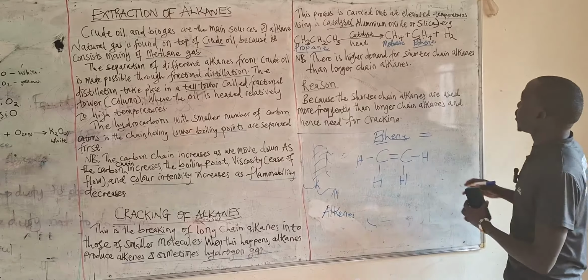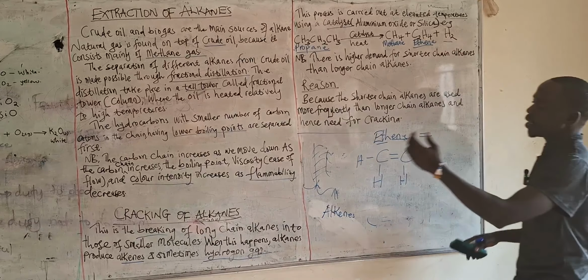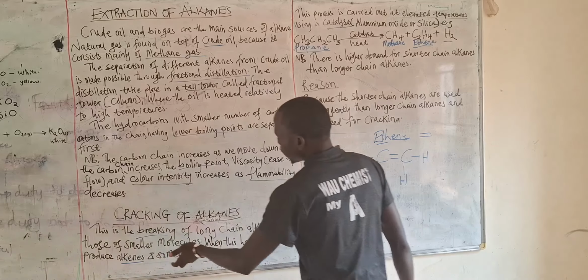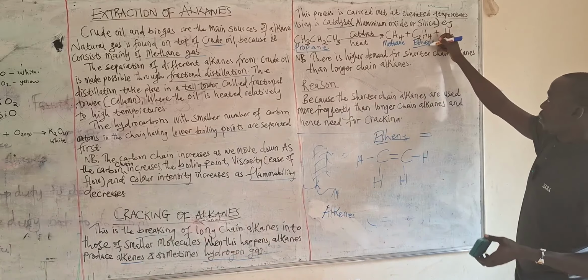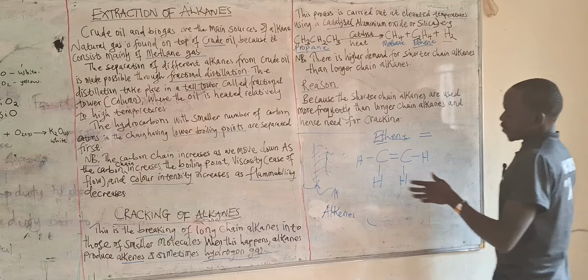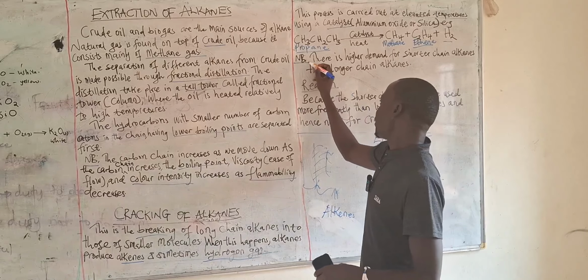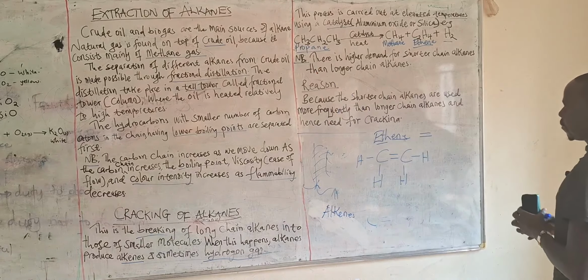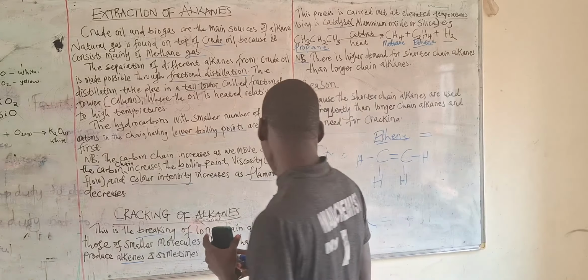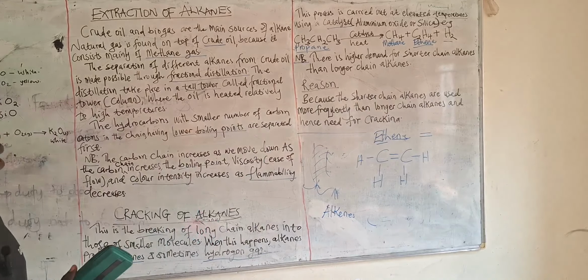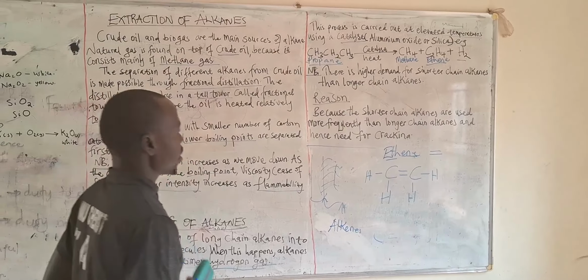I'm just revising this for you. Hydrogen gas also will be given out. That's why we say clearly that when we do cracking, we shall produce alkenes, and this is under alkenes because we are seeing ENE. At the same time, hydrogen gas is given out. Now this is very sensitive here. They say there is higher demand for shorter chain alkanes than longer chain alkanes, because we use most of them in lighting at home and a lot of things.